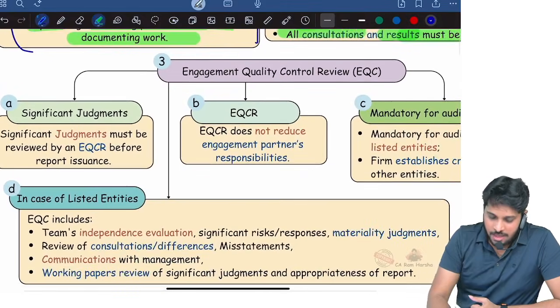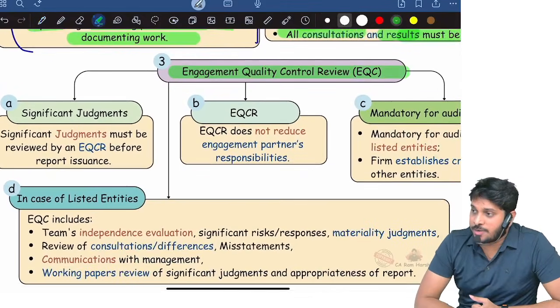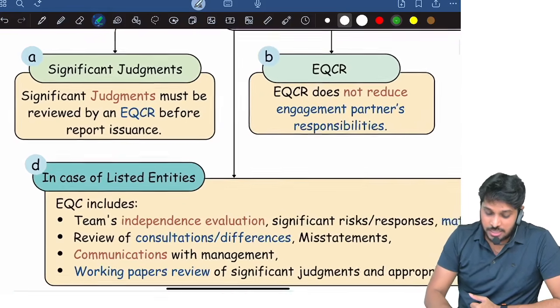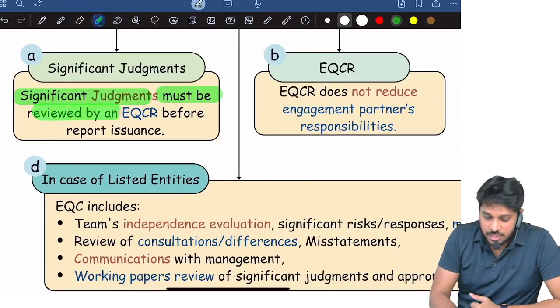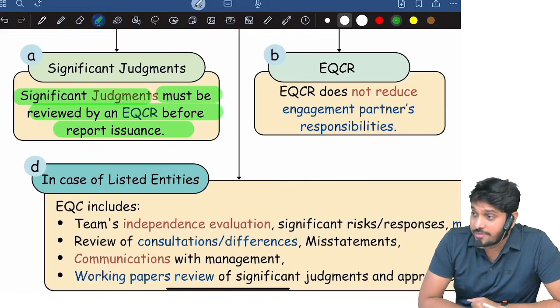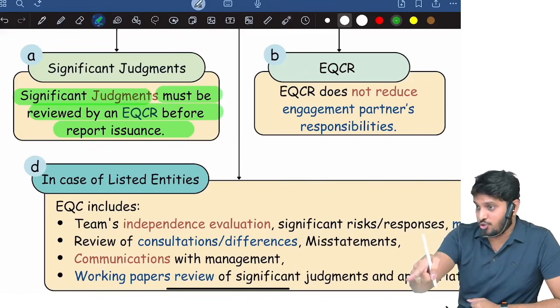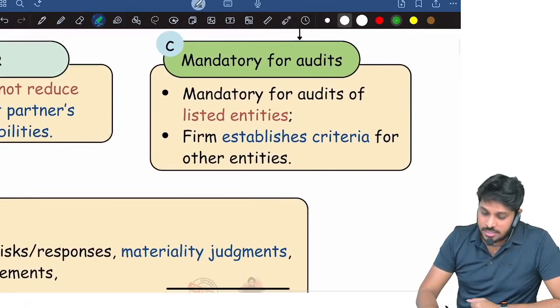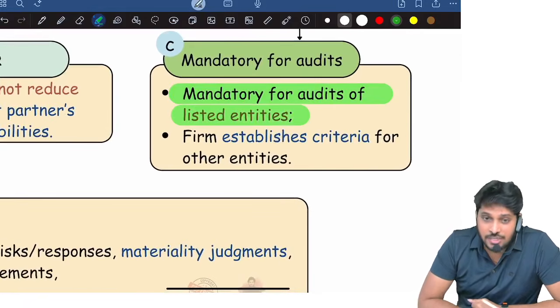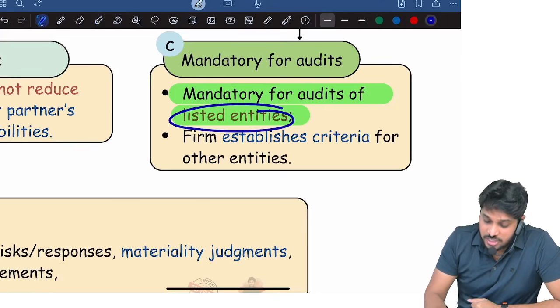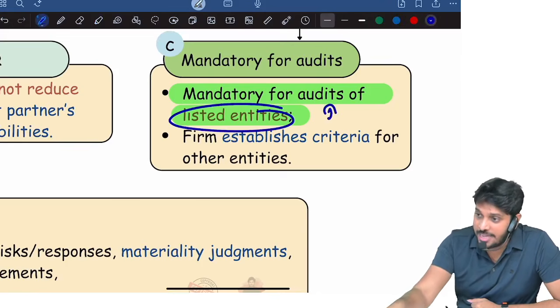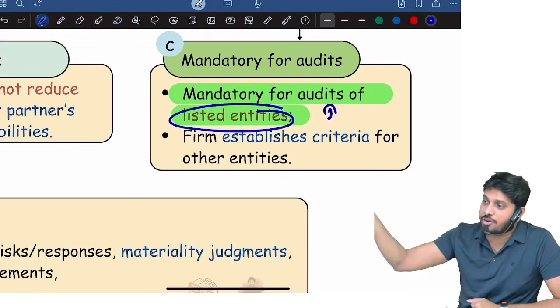Next, further, EQCR, engagement quality control review. Especially significant judgments must be reviewed by a quality control reviewer before the report is issued. Moreover, this is mandatory for listed entities audit. For listed entities, to which engagement is it mandatory? Audit engagements only, engagement quality control review is mandatory.